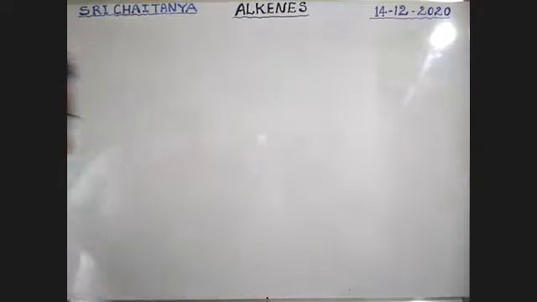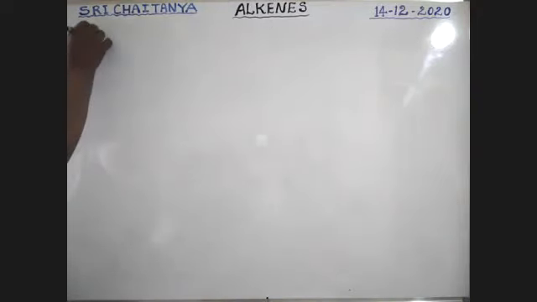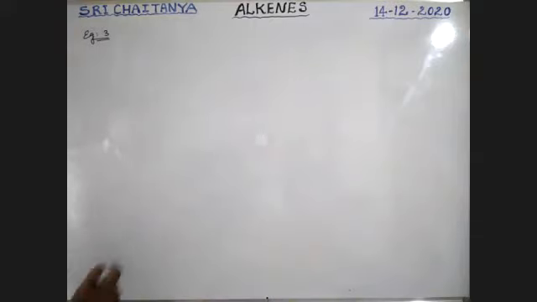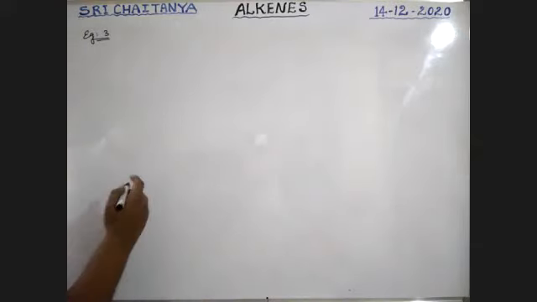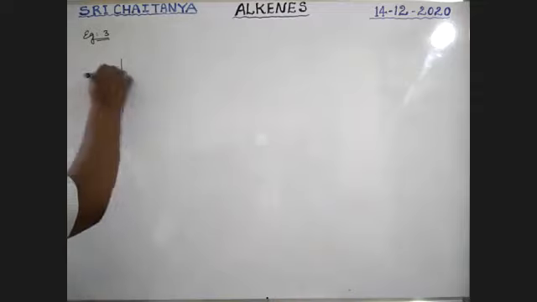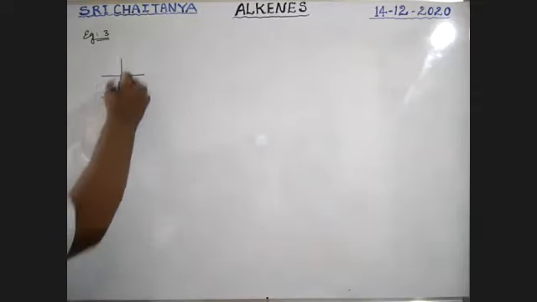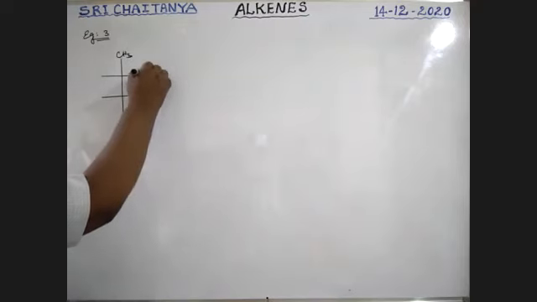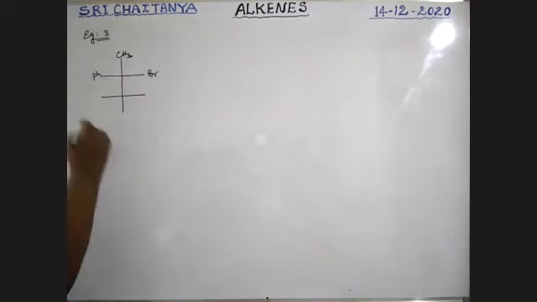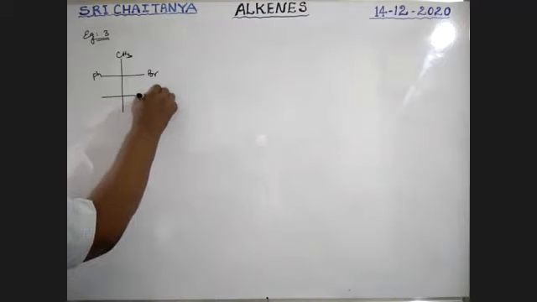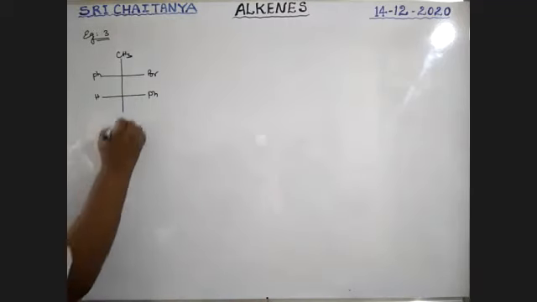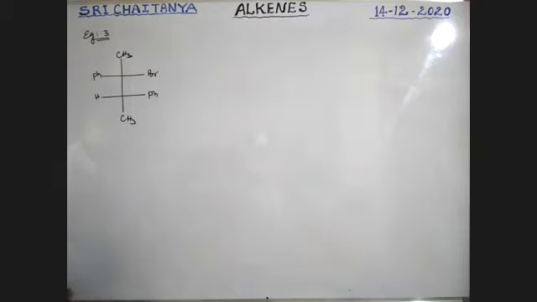Example 3. I am giving this compound, boys. CH3, Br, Ph, Ph, H, CH3, boys.